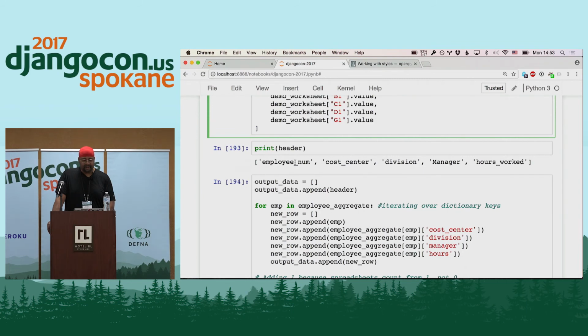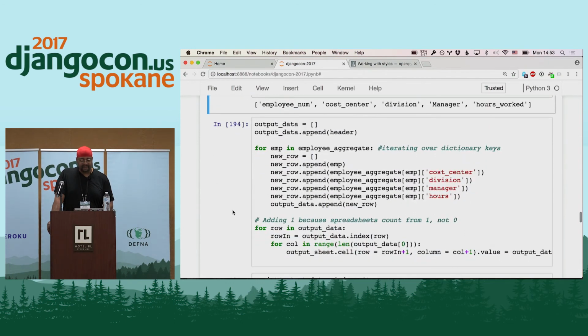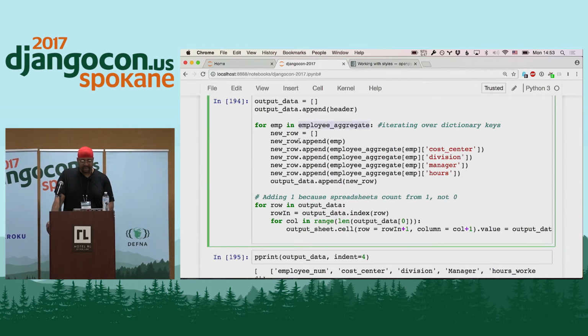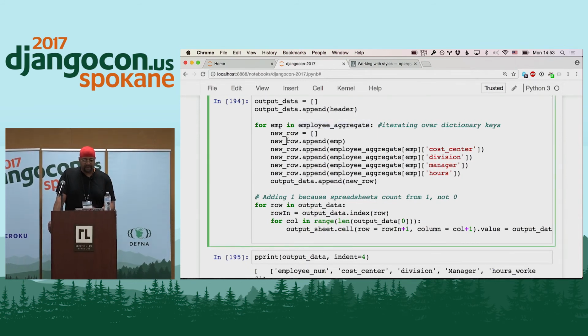And then I'm printing the header to make sure it's what I want, and so I've got that same header. And then for output data, I build this table. It's a list of lists. And I move through this employee aggregate, and I'm building these new rows. So I want the row with the employee, their cost center, their division, their manager, and their number of hours. But here, it's going to be the number of hours that were aggregated from the earlier dictionary that we saw.